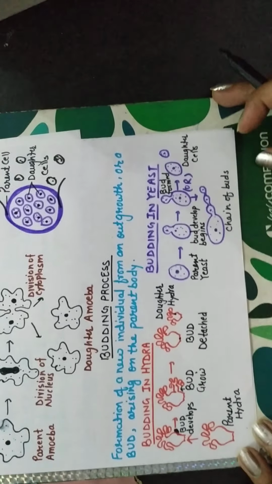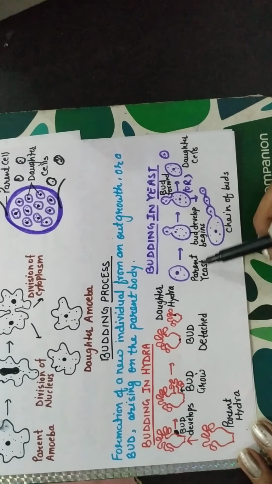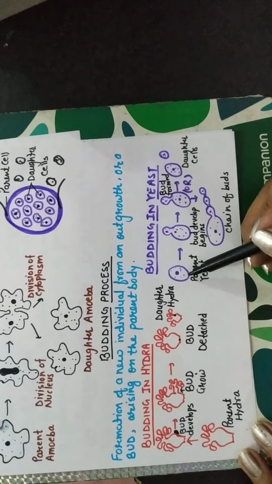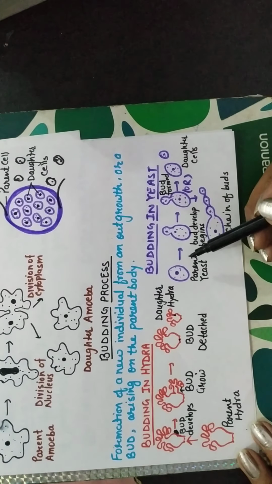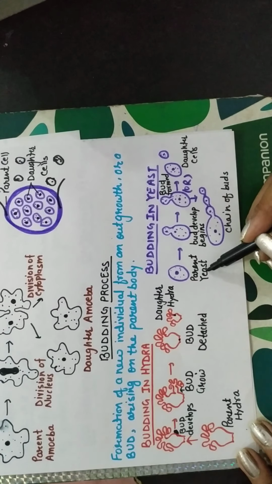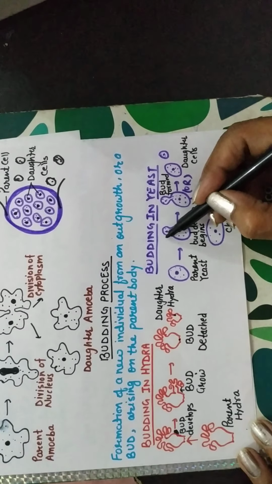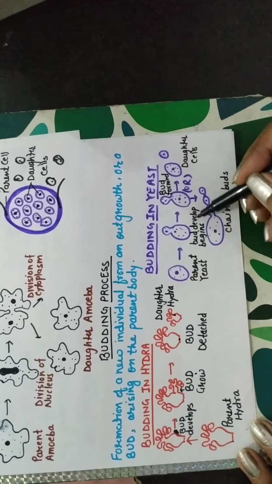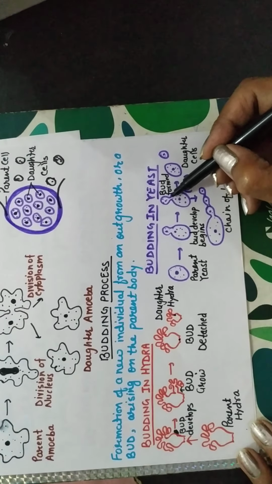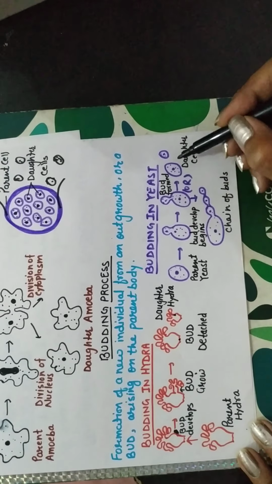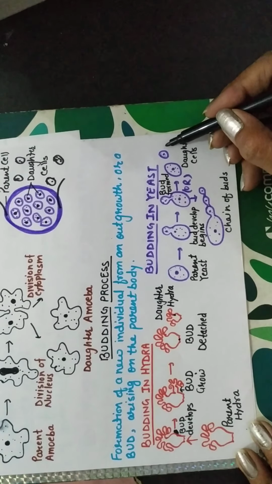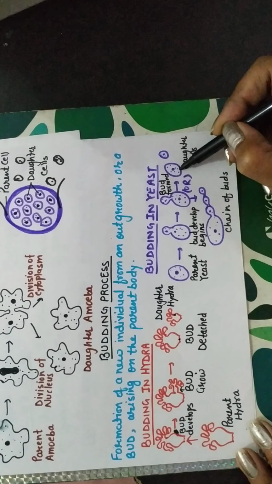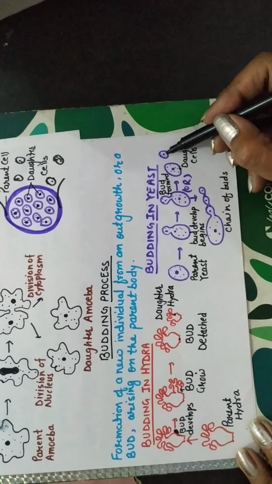We can also see budding in yeast. Here it is a parent yeast. Yeast again is a microorganism. It is an organism like fungi. So the parent yeast forms an outgrowth on its surface. This is called a bud. So the bud develops, and on maturation it will divide. This one is the parent yeast and this one is the daughter cell.